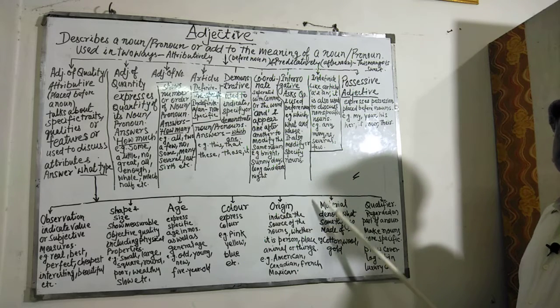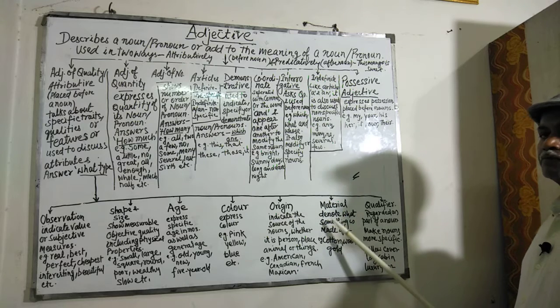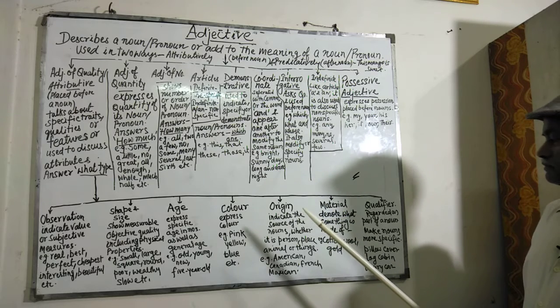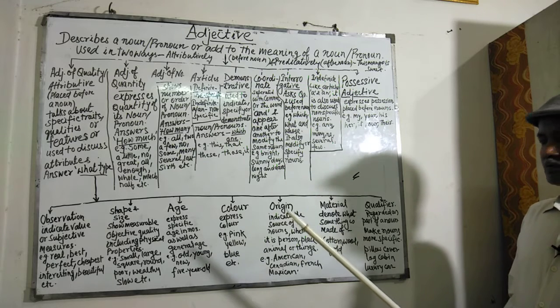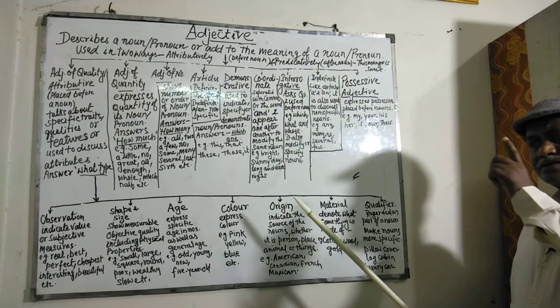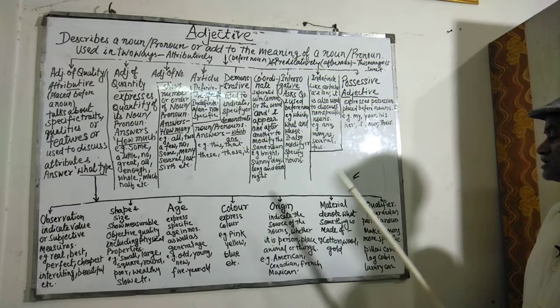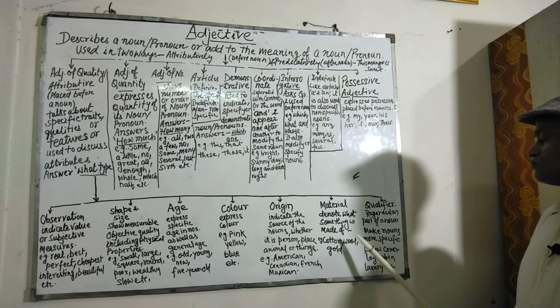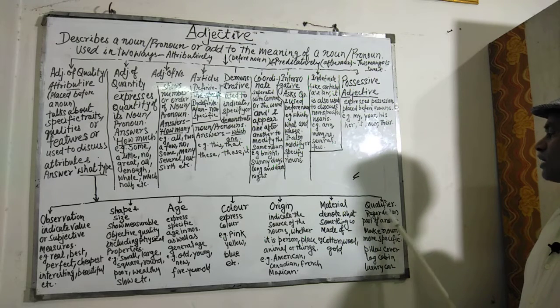Then material adjectives denote what something is made of, from which matter the thing has been made. Suppose a wooden table. This means this table is made of wood. Similarly, cotton, wool, gold, etc. All these are material adjectives.